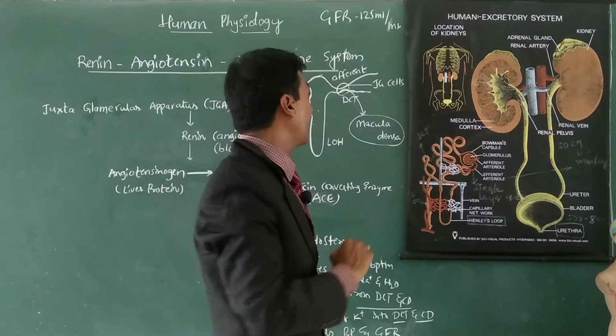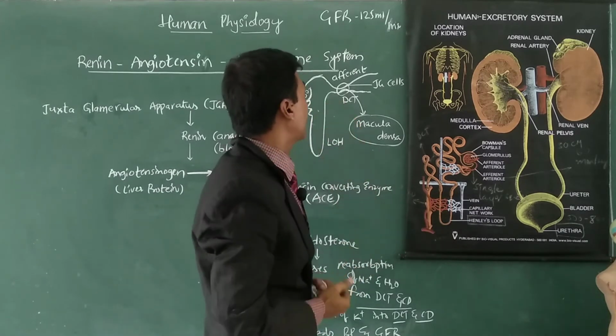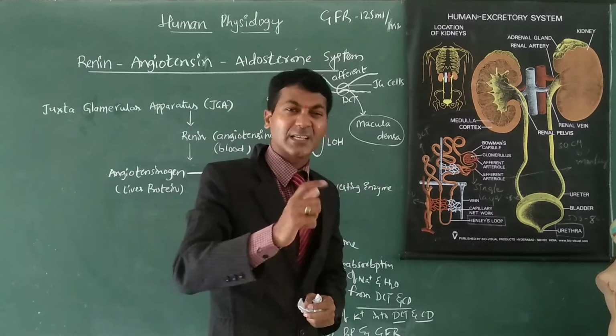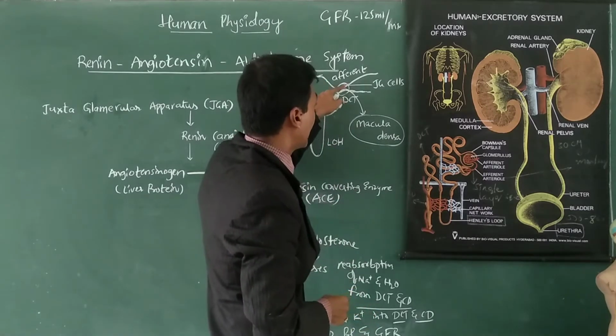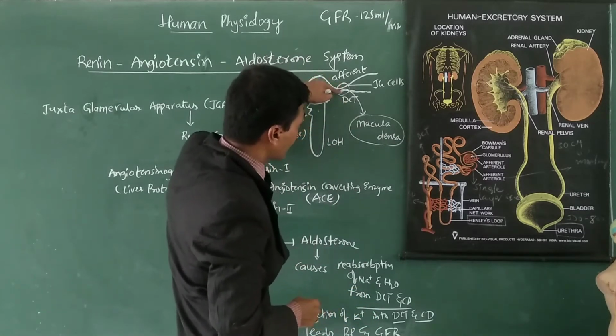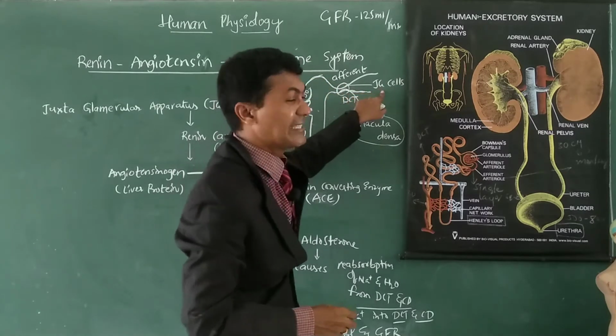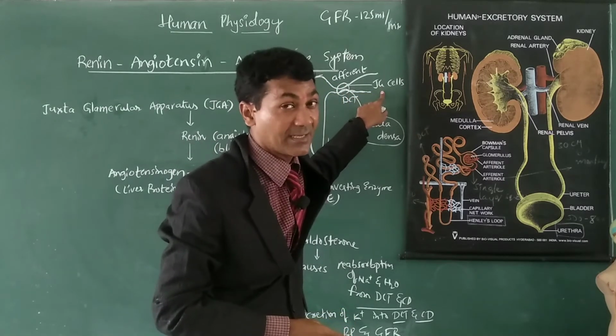In the same way, the cells of the afferent arteriole, which contains smooth muscle, that show close association with the DCT are known as JG cells, juxtaglomerular cells.